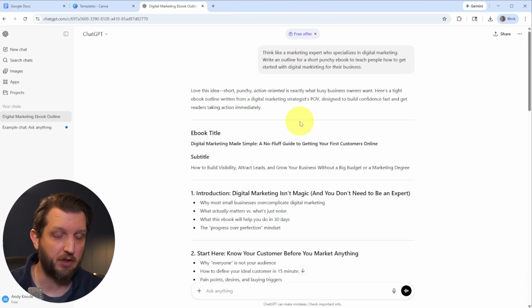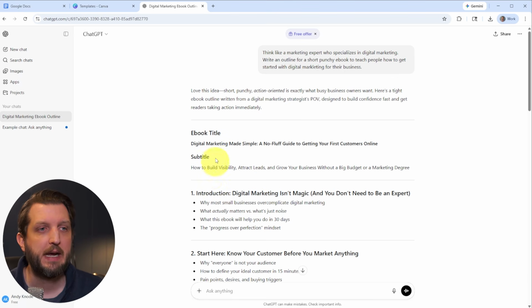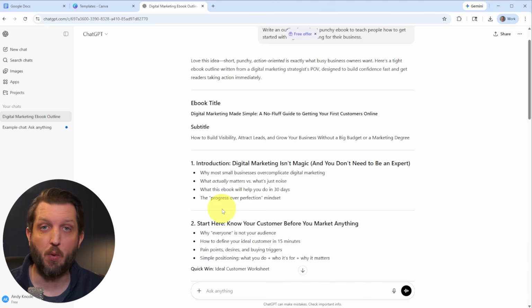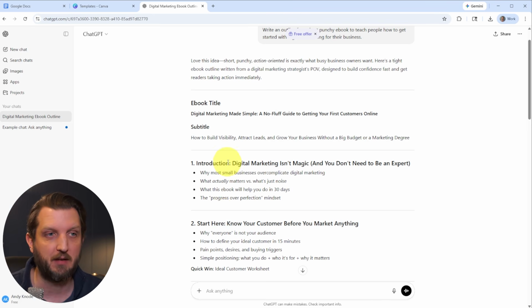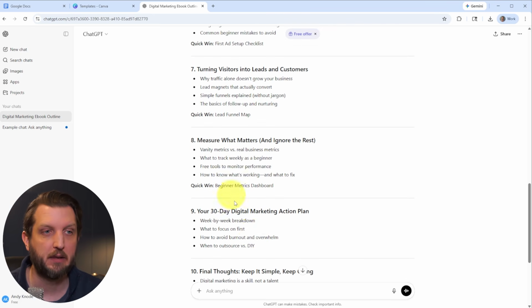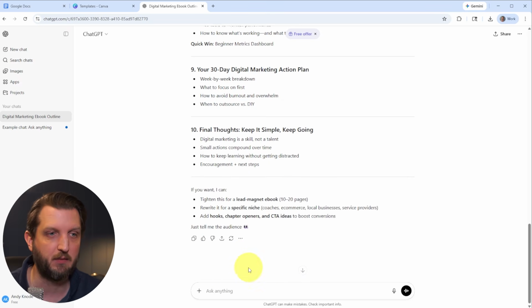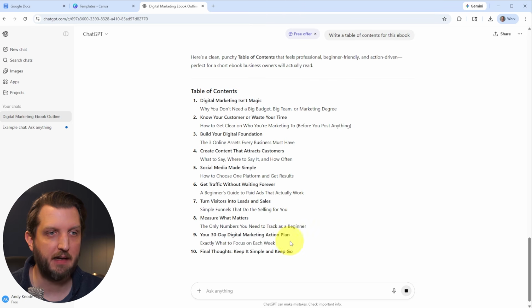However, again, just to make it even easier on ourselves, we're going to utilize ChatGPT to really write the meat of this book for us. Now, one thing I would suggest is from here, not to just ask ChatGPT to write the whole ebook for you. ChatGPT really works best when you spoon feed it the information and have it accomplish each task on its own. So what I would suggest is from here to say, let's have it write the table of contents first, based on the outline that it delivered.